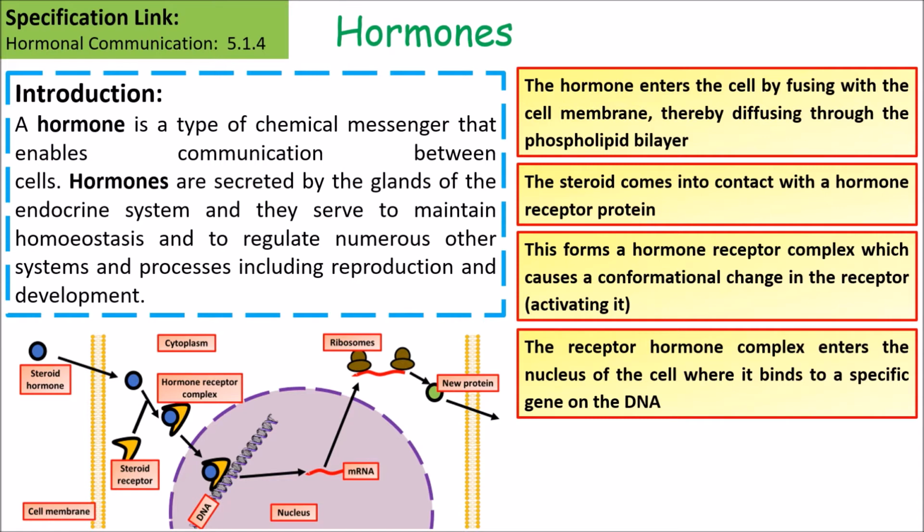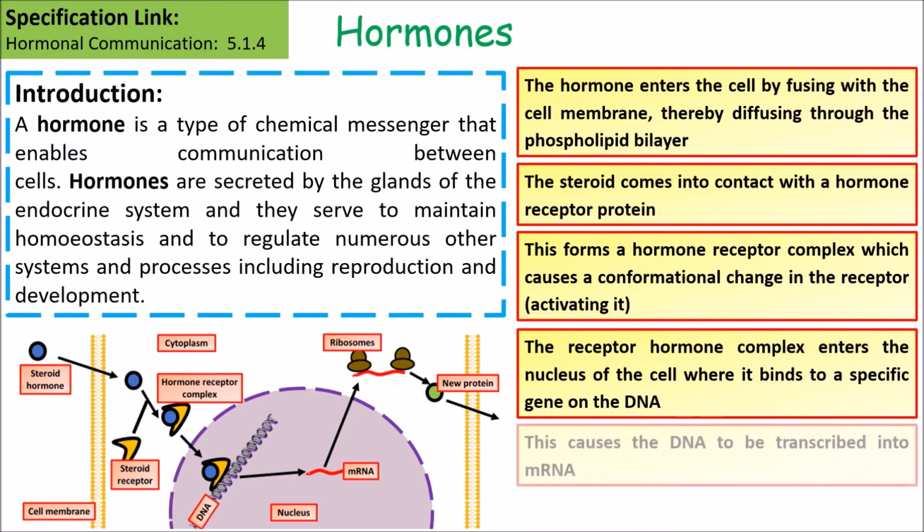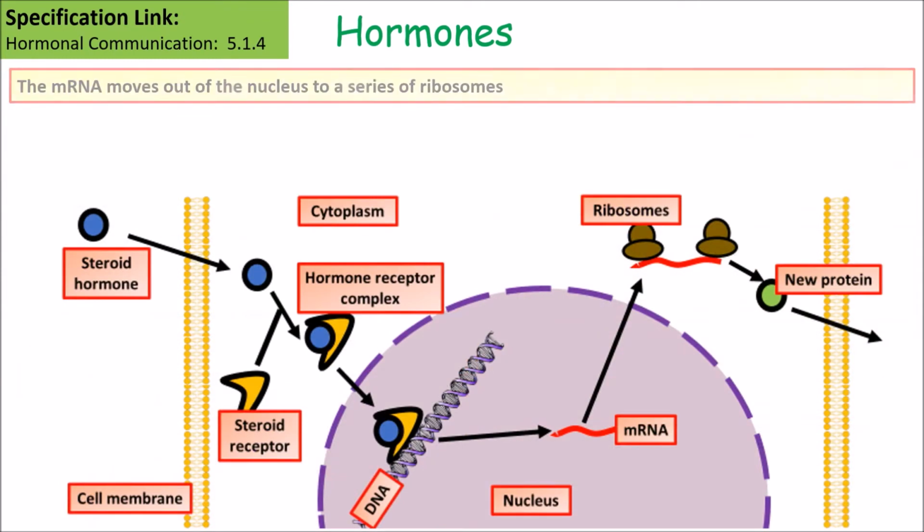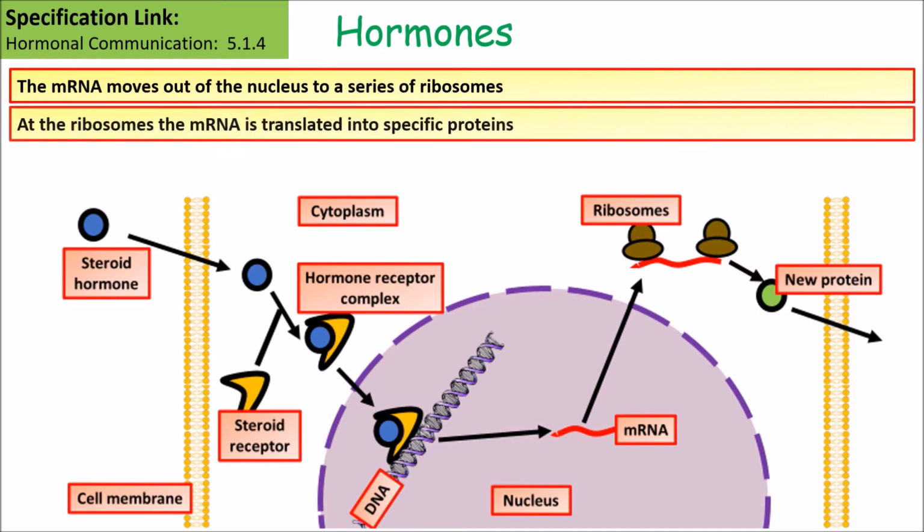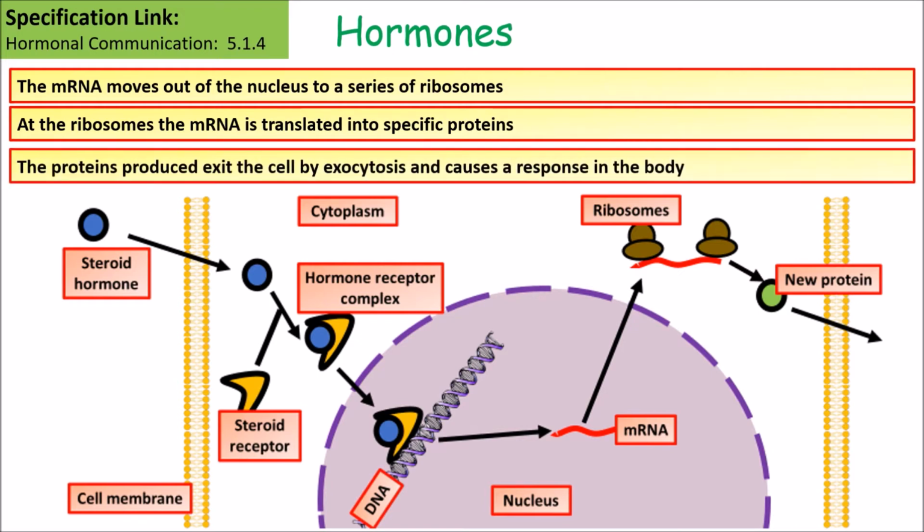The receptor hormone complex enters the nucleus of the cell where it binds to a specific gene on the DNA. This causes the DNA to be transcribed into messenger RNA. Messenger RNA moves out of the nucleus to ribosomes, and at the ribosomes, the messenger RNA will be translated into specific proteins. The proteins produced then exit the cell by exocytosis and cause a response in the body.